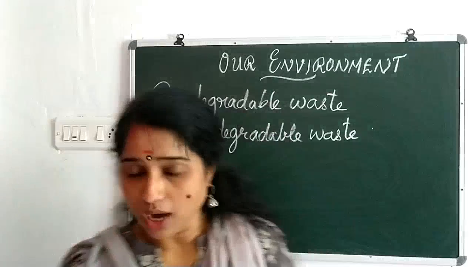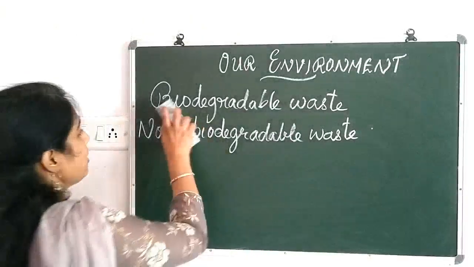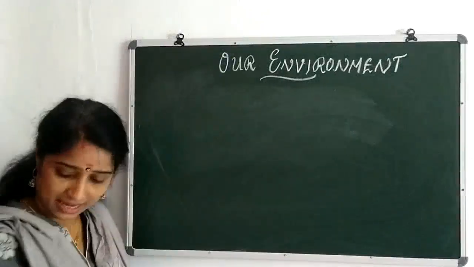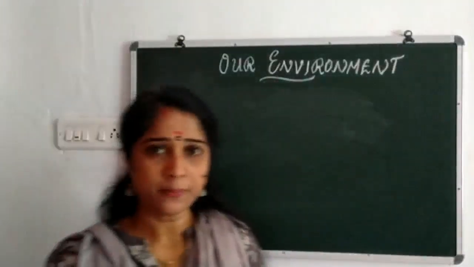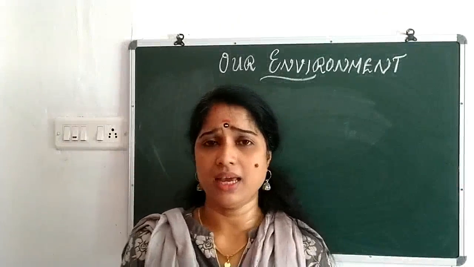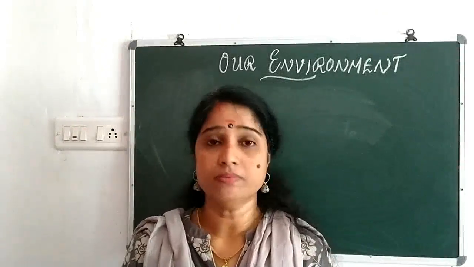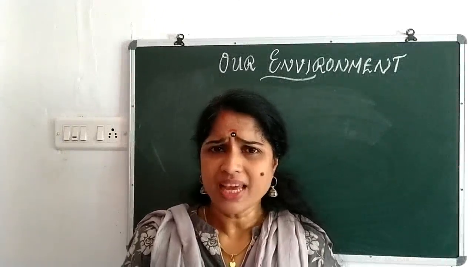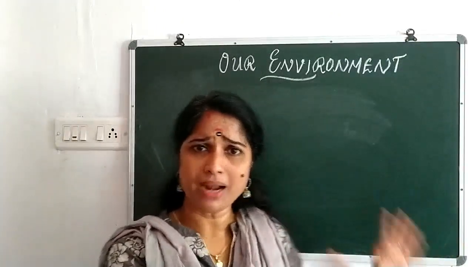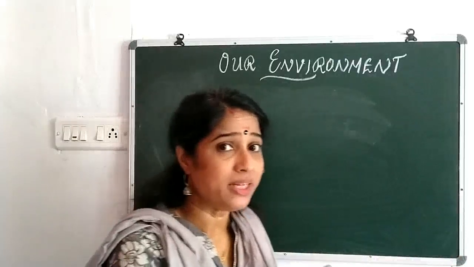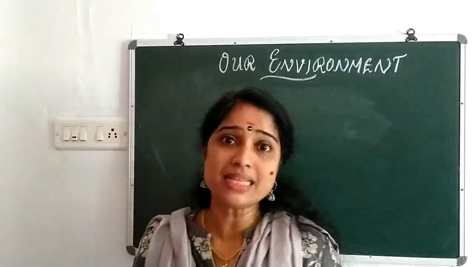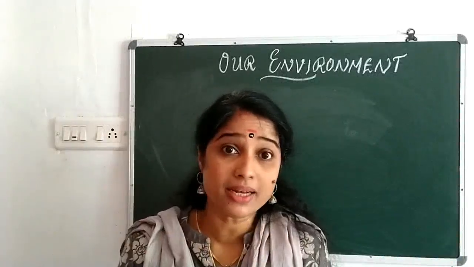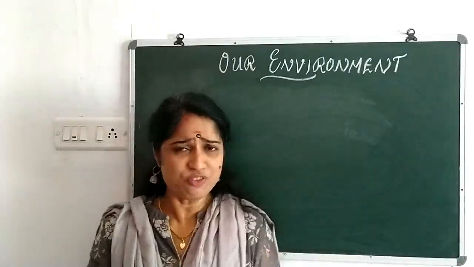Clear? Yes. Now, we know the things that are present in the environment. We can recall it once again. What are they? Yes, plants are there, animals are there, birds are there, microorganisms are there. Are they all independent? Can the plant lead an independent life? Or can the bird lead an independent life? No, can any organism live an independent life? Absolutely no. Isn't it? We can't.